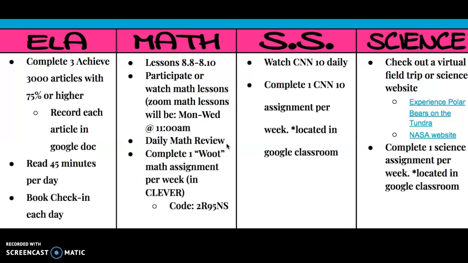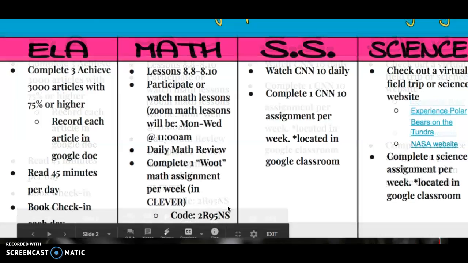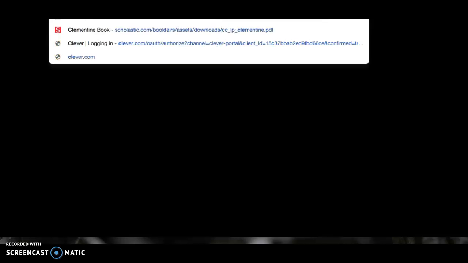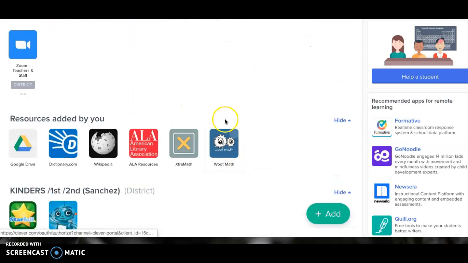And then I want to try something called Woot, okay? In Clever, there should be an icon that says Woot. If you need the code, I'm not sure, I haven't tried this. This is the code. Let's see if we can go to Clever here. Oh, it disappeared on me. I know mine looks different than yours, but you scroll down until you find something that looks like this. It says Woot Math.